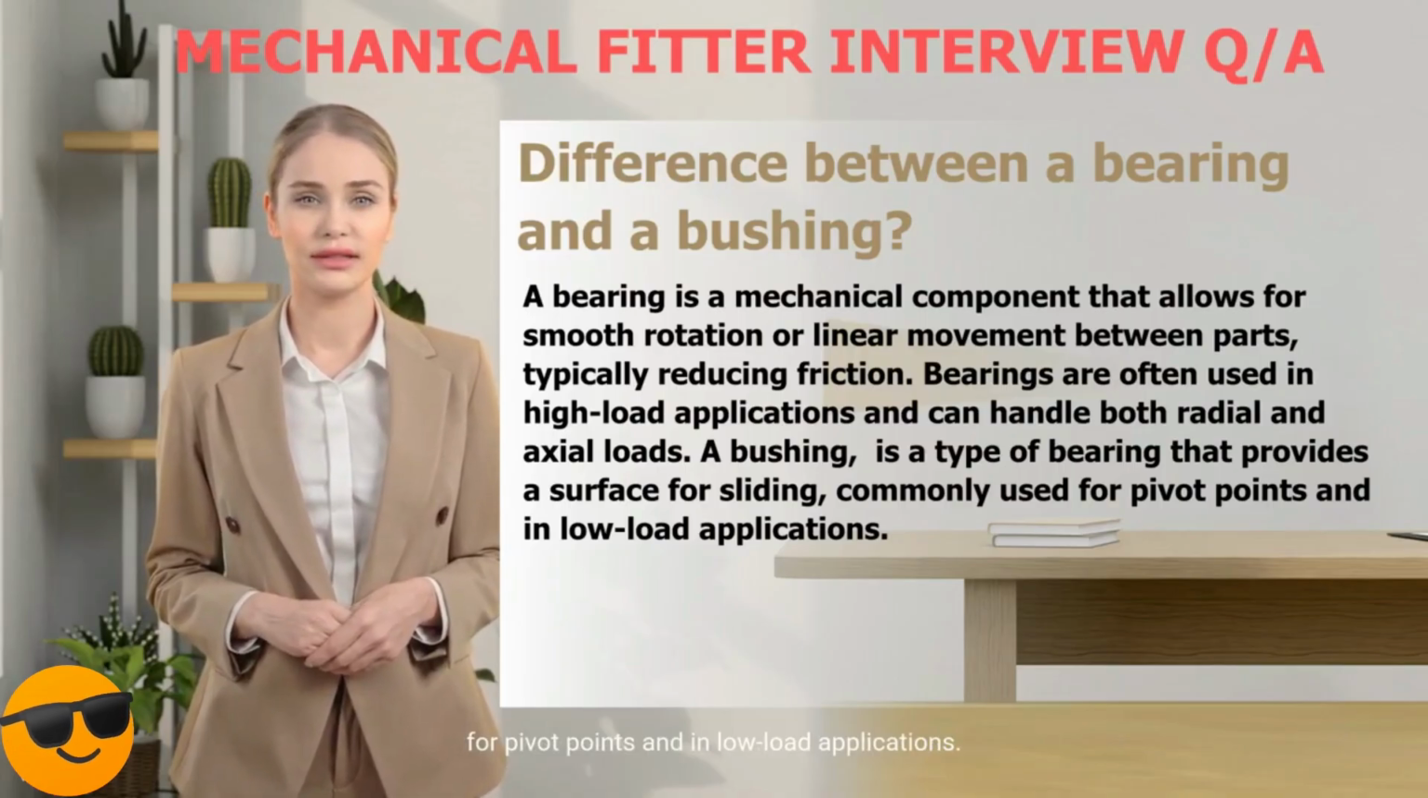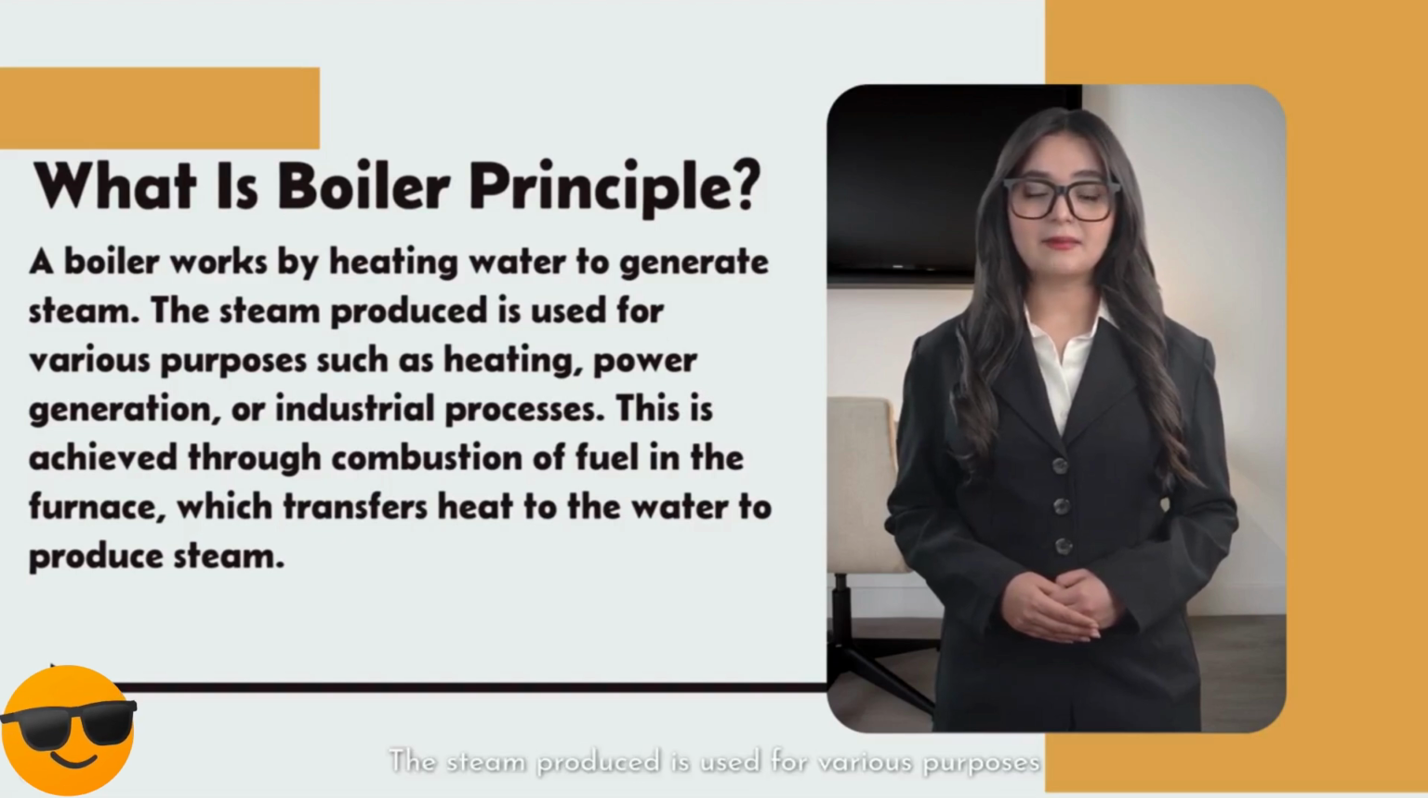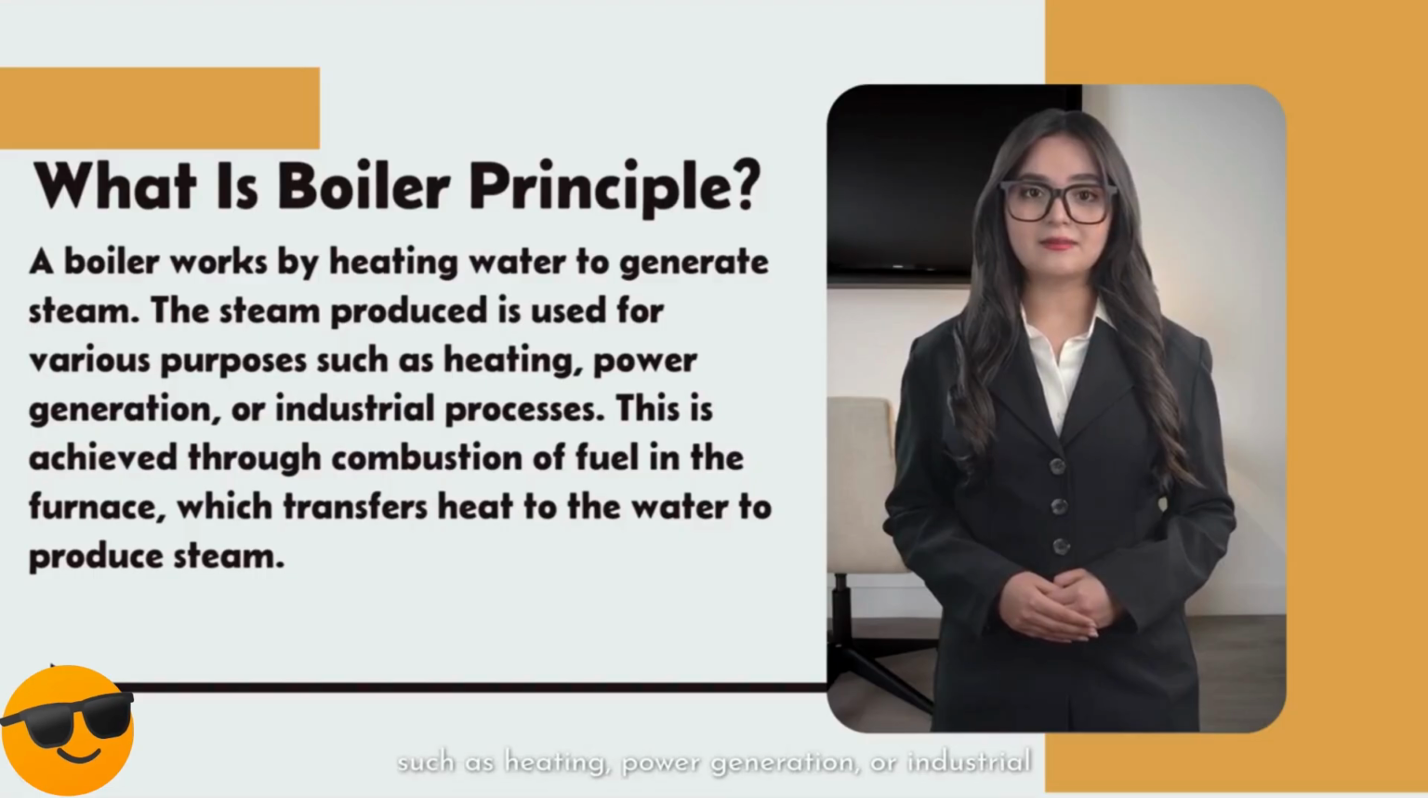How does a boiler work? A boiler works by heating water to generate steam. The steam produced is used for various purposes such as heating, power generation, or industrial processes. This is achieved through combustion of fuel in the furnace, which transfers heat to the water to produce steam.